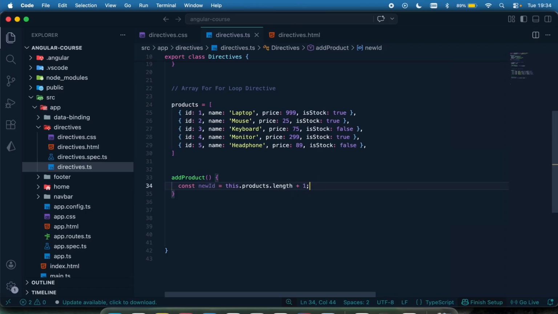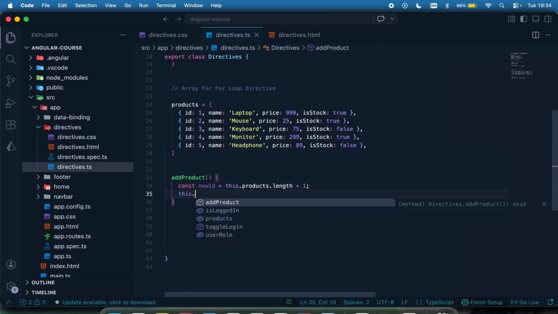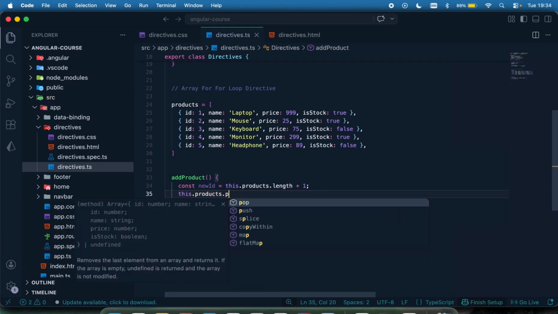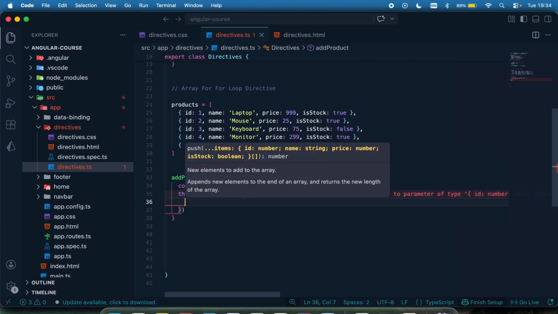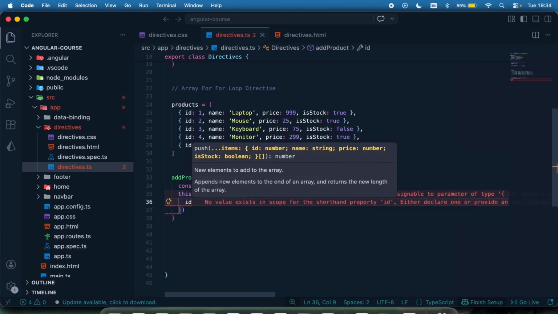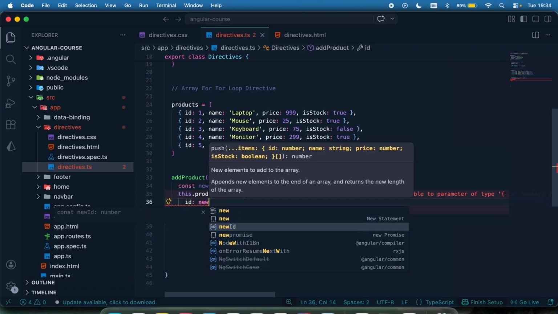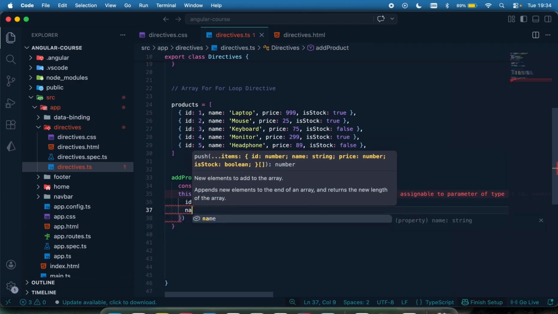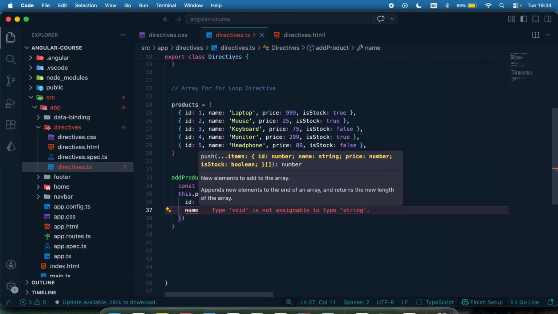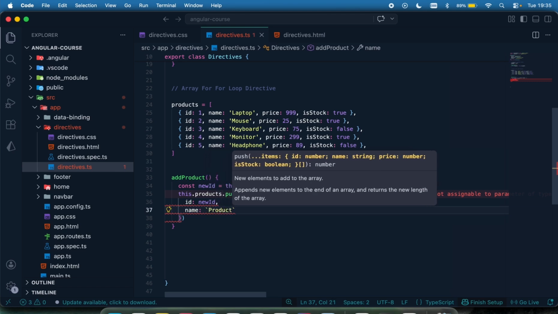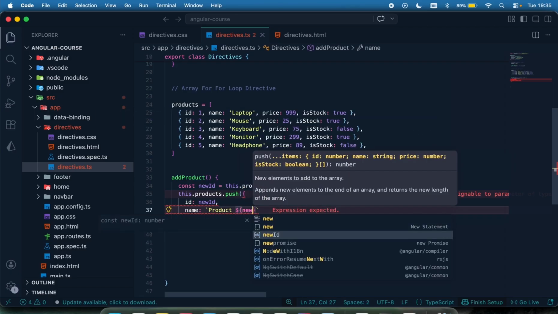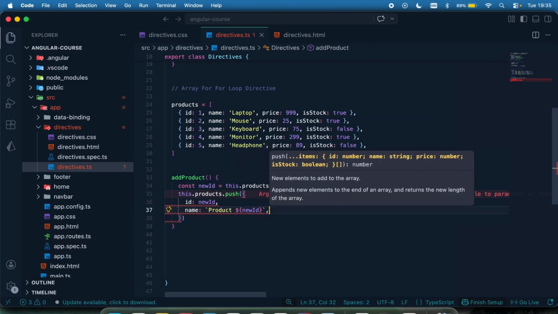Then I'm just going to say this.products.push. It's an array. We want to add an item to the end. And then I'm just going to build my object to add to it, which is the ID to be the new ID. The name is going to be, let me use a backtick right here and say product, and then I'm just going to pass in the new ID as the new name right there. You don't really know what to pass in right there.